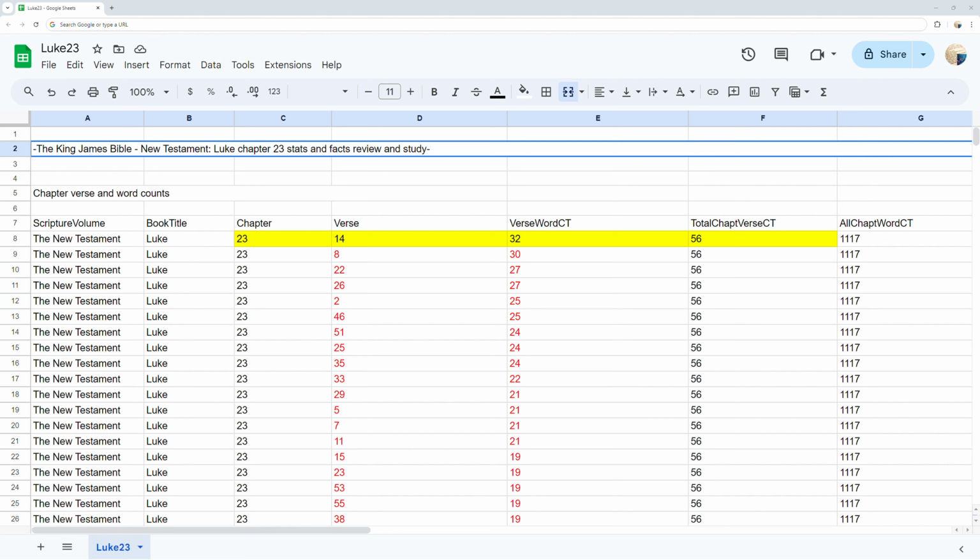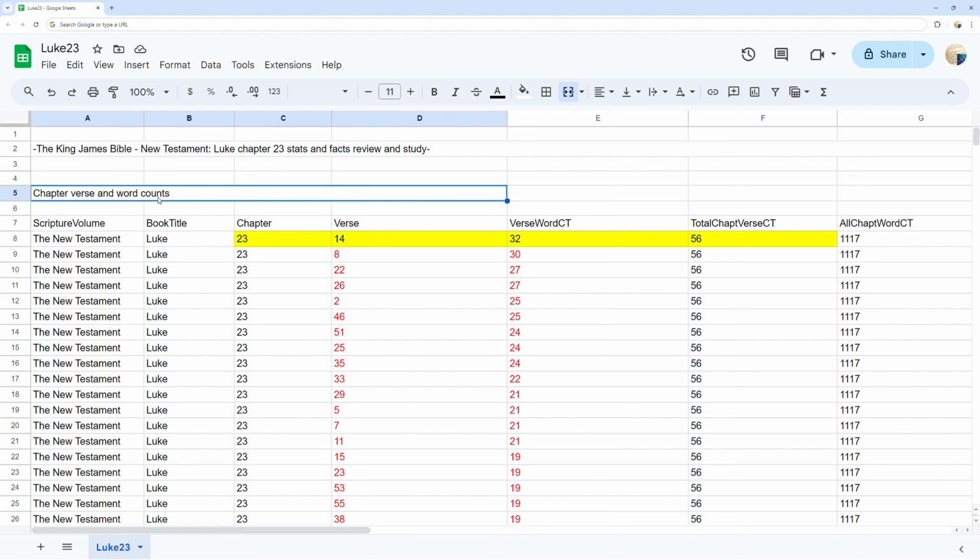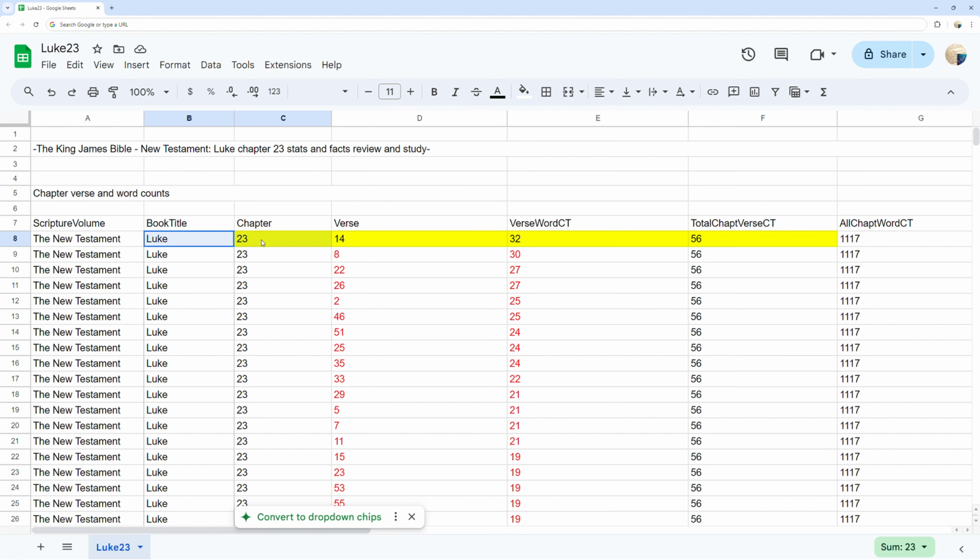The King James Bible, New Testament, Luke chapter 23 Stats and Facts Review and Study. Chapter, verse, and word counts. Luke chapter 23 verse 14 has the most words at 32 words.